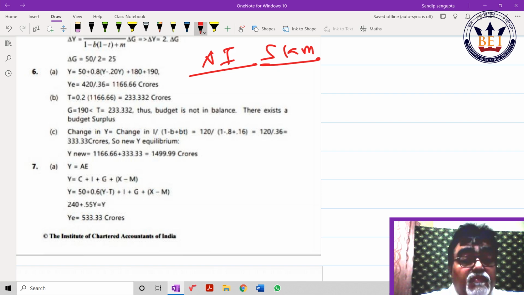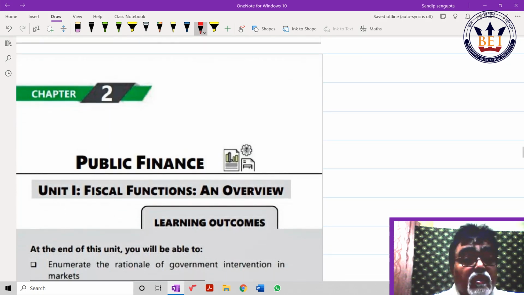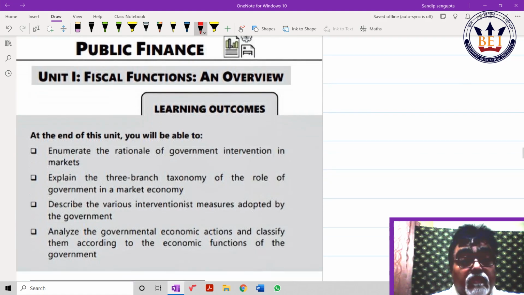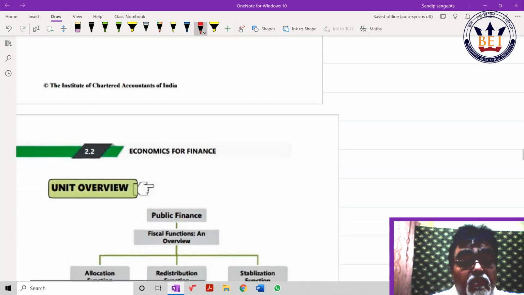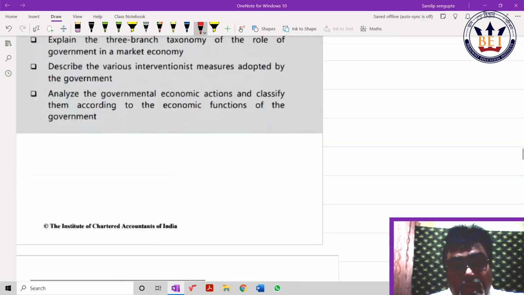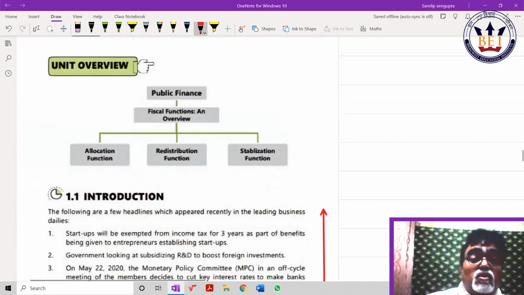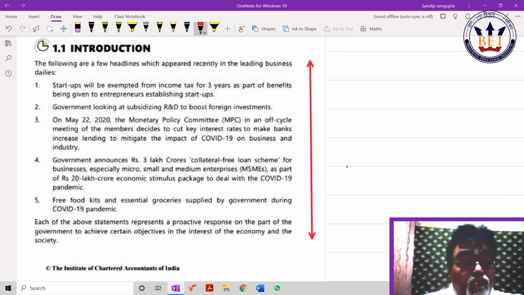Acha, again public finance, beta, dekh. What are the new things they have given? This everyone knows, in paper you have seen. Due to COVID, what are the things government has given? 3 years exemption, R&D, COVID-19 obstacle. Just go through that thing. 3 lakhs collateral free loan scheme, free food kits. These are the good things government has done. They have added. Just brush up.